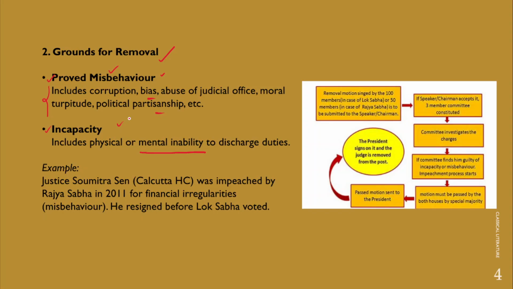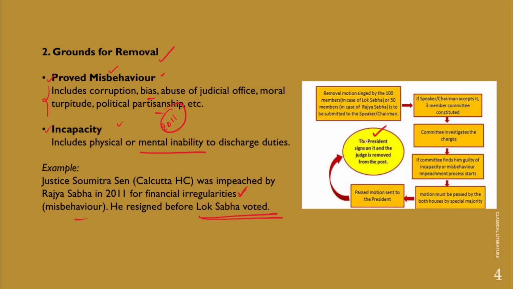In fact, he was impeached by Rajya Sabha in the year 2011, for the financial irregularities, which come under proved misbehavior. However, Justice Soumitra Sen resigned before Lok Sabha voted. Therefore, he was not removed through the procedure. Rather, once he was impeached by Rajya Sabha in 2011, after that he resigned as a judge of the High Court.